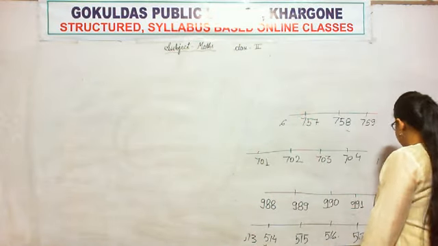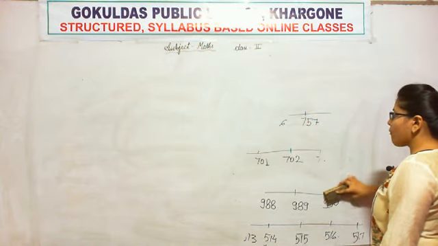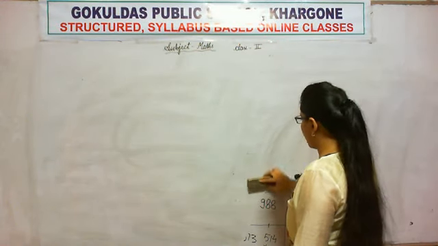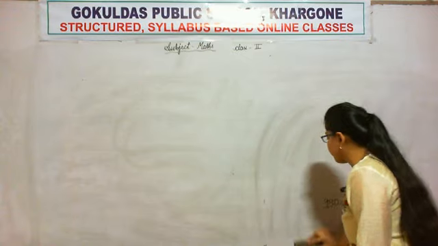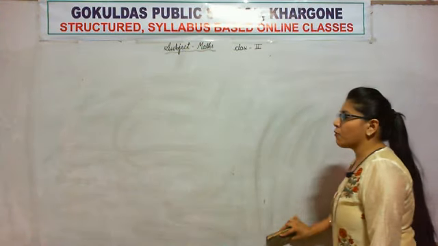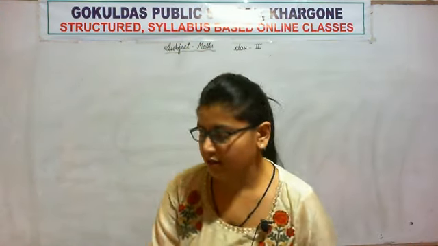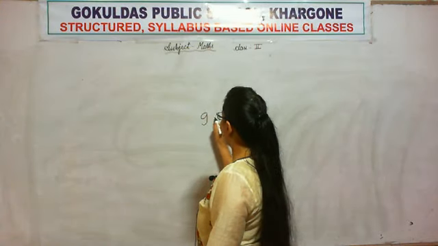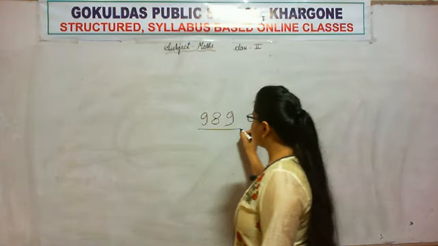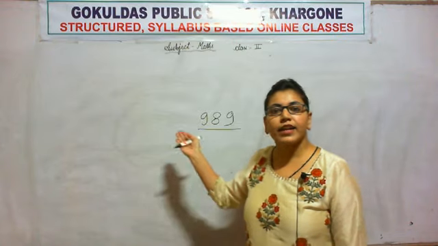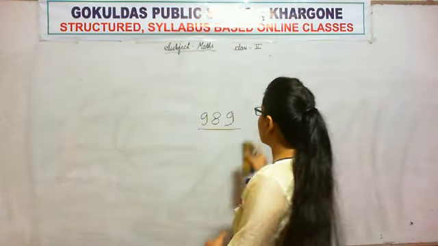We can represent a number in the form of number name too. How we were representing the numbers till now was in the form of numerals. What is this? This is a 3-digit number in the form of numerals.